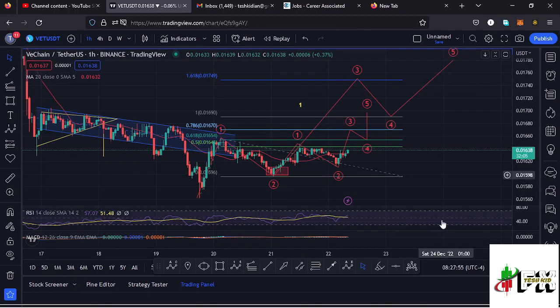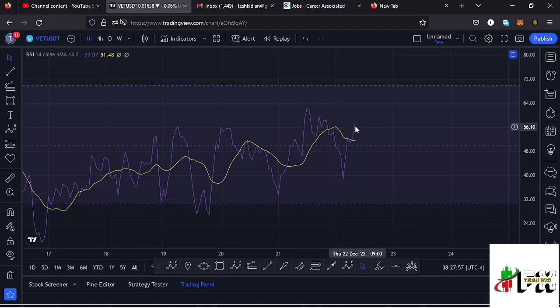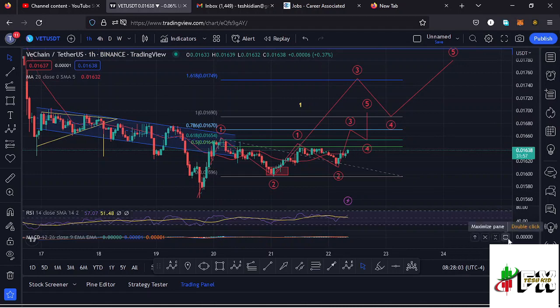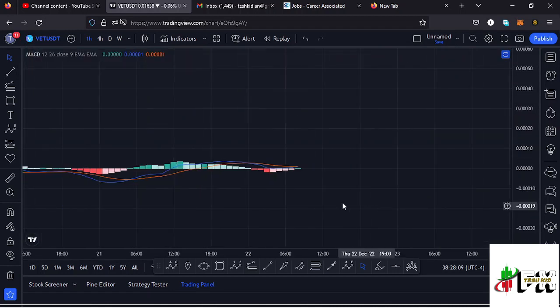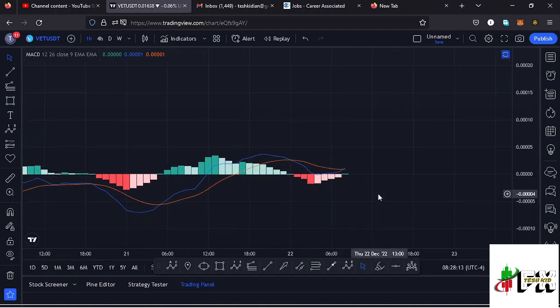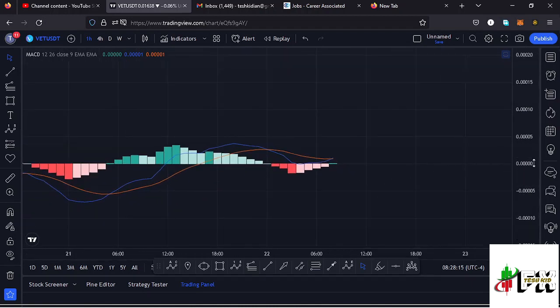Also taking a look at the indicators, here on the RSI we are trading at around the 57 mark, meaning we have massive room for us to support any movements to the upper side. Also taking a look at the MACD, here on the MACD we have printed a bullish cross, and that would mean higher prices are coming our way. So let's be patient and see how that plays out, and I'll keep you updated.